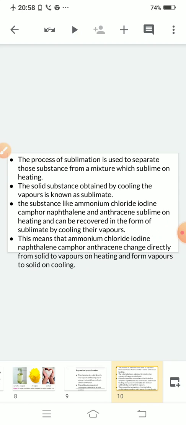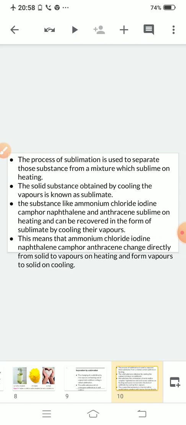You can use sublimation as a separation technique only when you want to separate out a sublime substance.